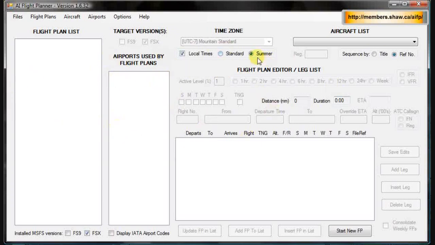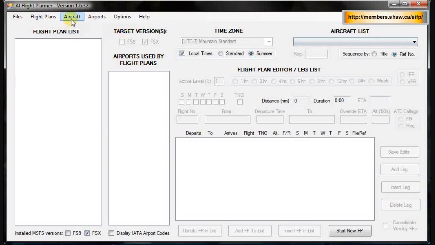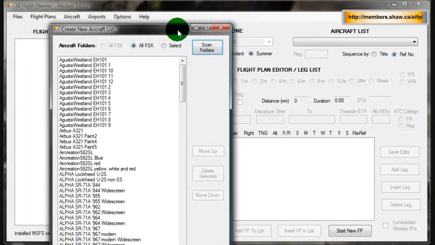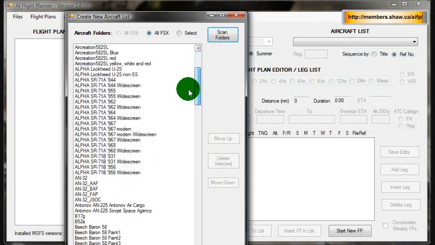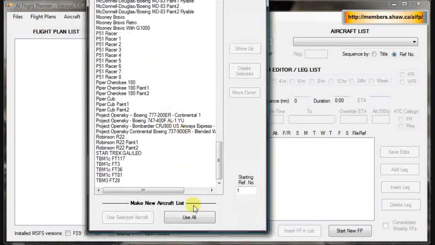It looks like this. The first thing you'll notice is you have nothing under your aircraft list. So the first thing we want to do is go to Aircraft, Create New Aircraft List. It's going to bring up this huge window. This area will be blank if it's the first time you're running it. So you'll hit Scan Folders. Make sure you have the right version of Flight Sim selected. So click Scan Folders, it'll show the planes you have here, and now we can click Use All.